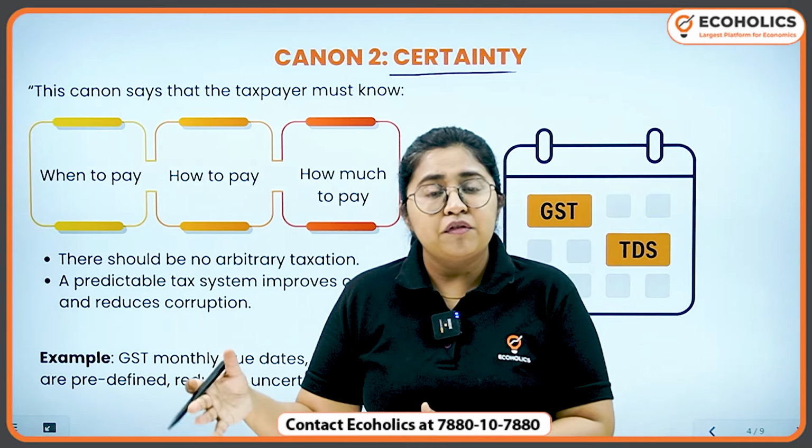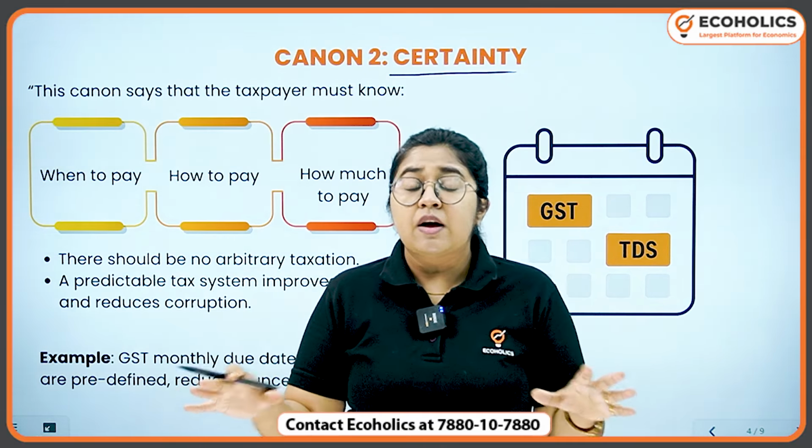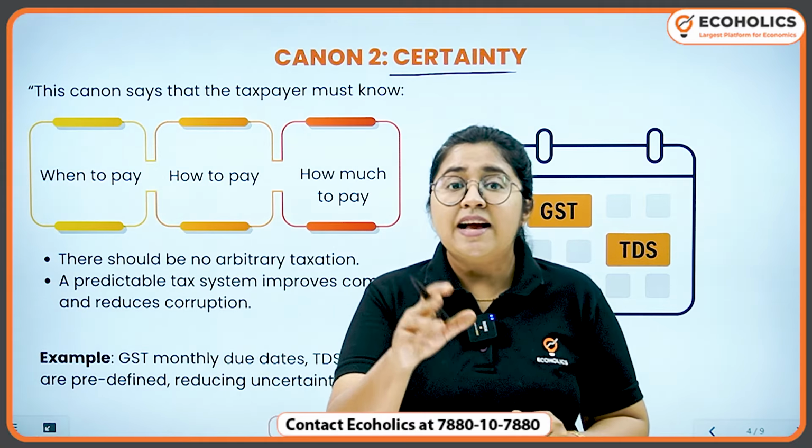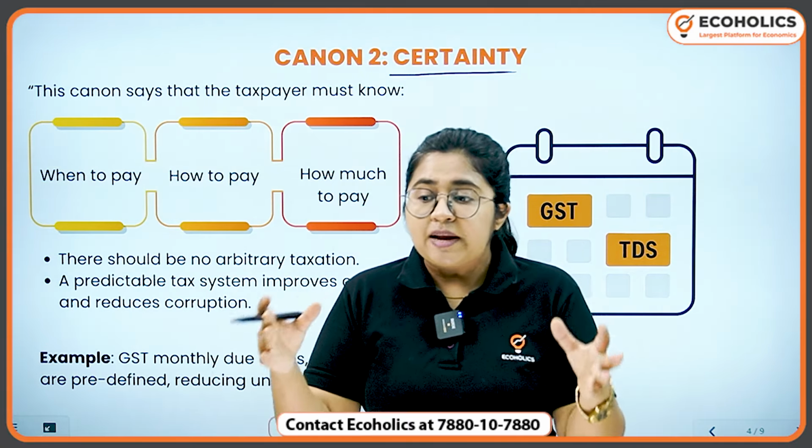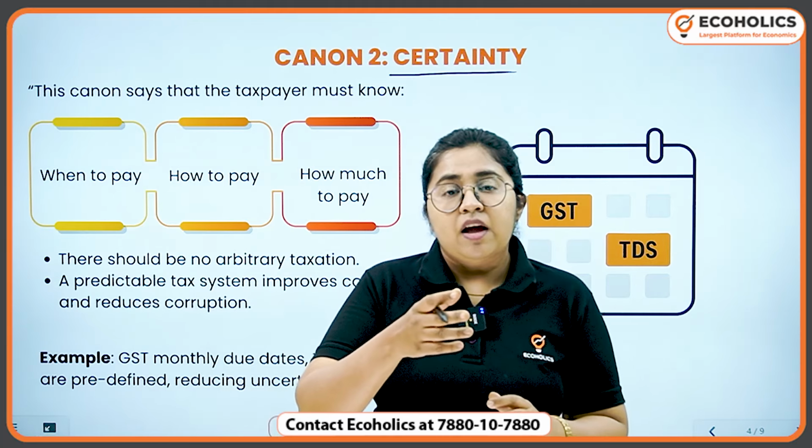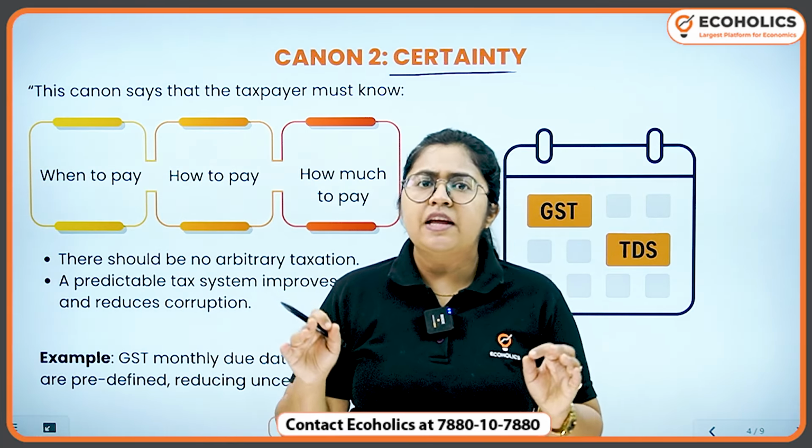When the tax has to be paid and the time duration of the payment, all of these things should be very clear.